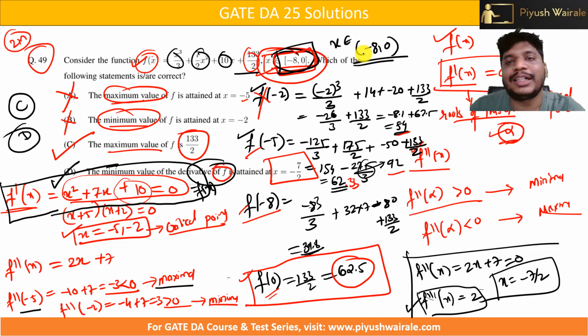Here we are not considering minus 8 and 0, it's an open bracket. But here we have a closed bracket like this, so we are going to consider those values as well. I hope you understand the video solution of this particular question. You can check out my videos of this particular topic for a better understanding. Okay. Thank you.